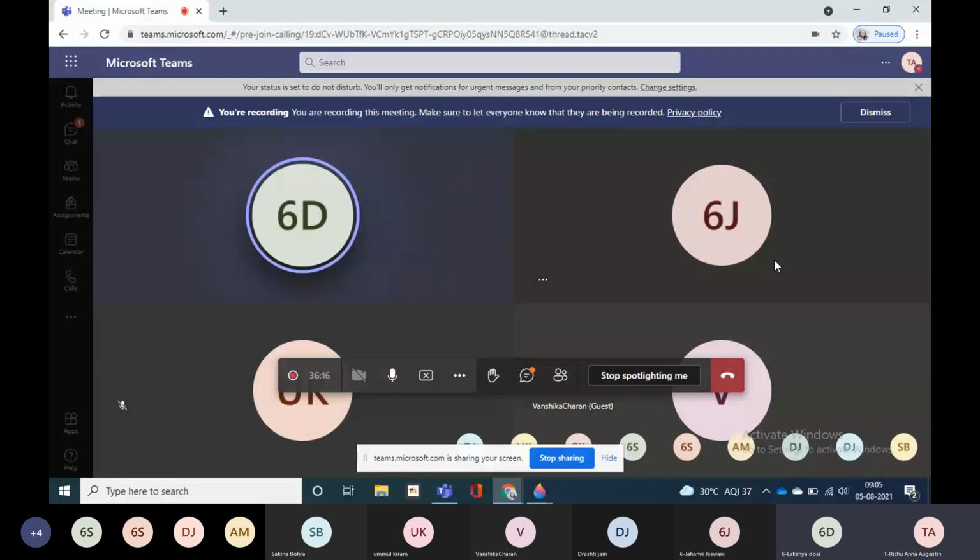Prickly poppy is a spine. So it is asked which of the following is not an example of a modified leaf. So the answer is rose. C, rose. Okay, prickly poppy is a spine, sweet pea is a tendril, and ginger is a scaly leaf. So what is left? Rose. Rose is the option.